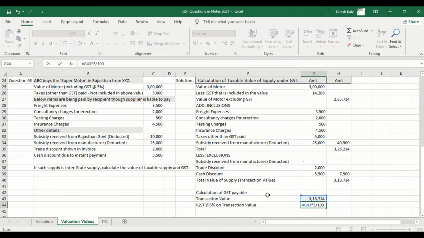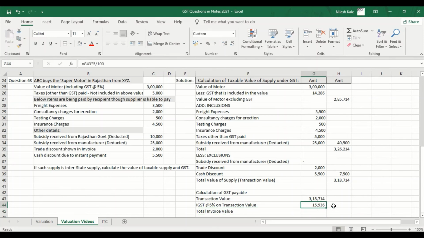It is into 5%, right? How much will we get? 15,936. And this is total invoice value. GST payable is 15,936.